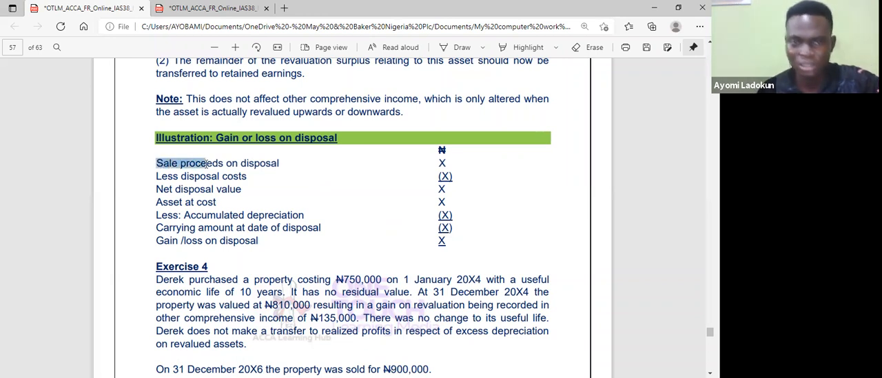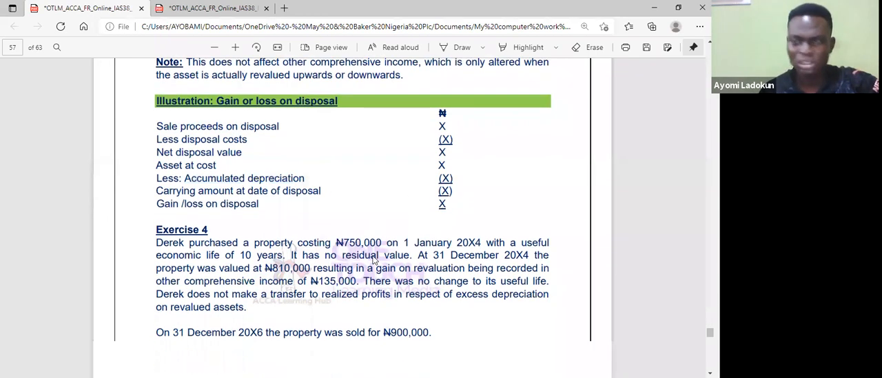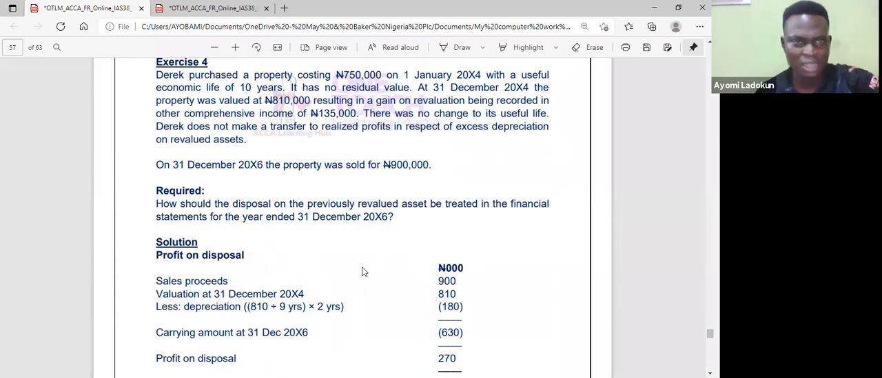So this is what I was saying. Can you see? Sale on disposal, less disposal costs. Then you have net disposal value. Then look at the carrying amount of the asset. You remove it, so I can have the gain or loss on disposal. So we have this exercise here.